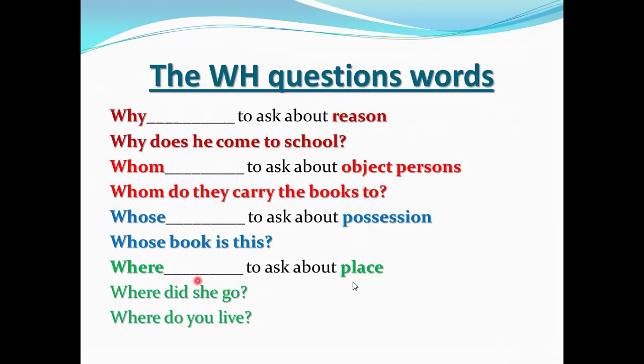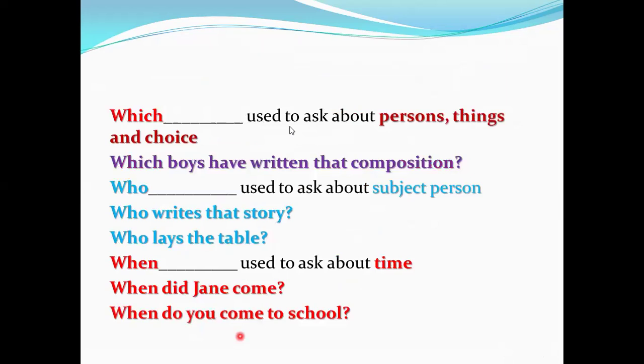Where is used to ask about place, like this. Where did she go? Where do you live? To ask about place. Which is used to ask about persons, things, and choice, like this. Which boys have written that composition?